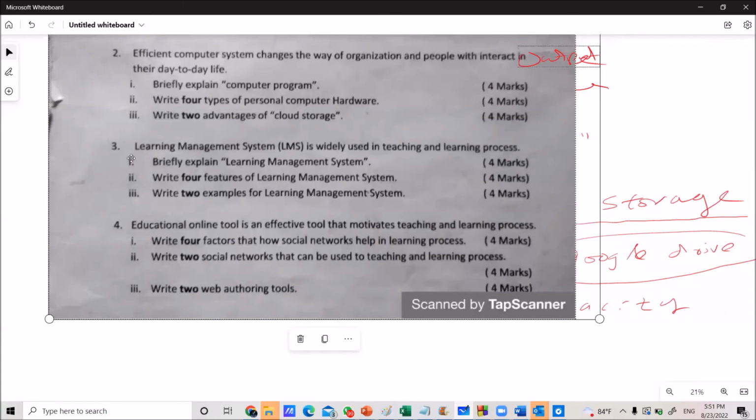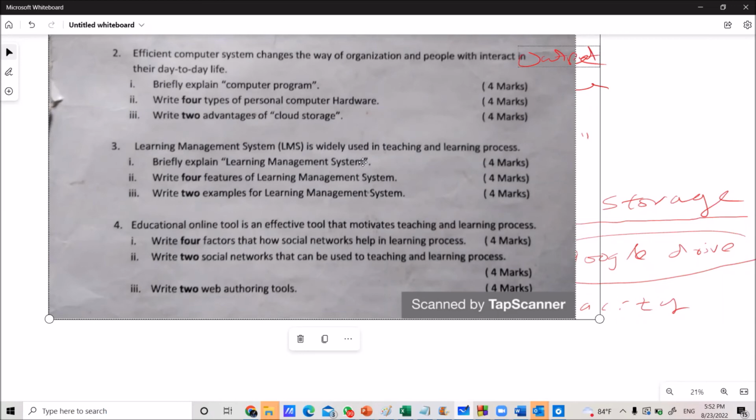Then question number 3, learning management system. They are asking about the learning management system. A learning management system is a type of information system normally used for the teaching learning process. We already know these things, and we already use some learning management systems, so you are familiar with them. Here they ask to briefly explain a learning management system. You can give a definition: it is a type of information system normally used for the teaching learning process.